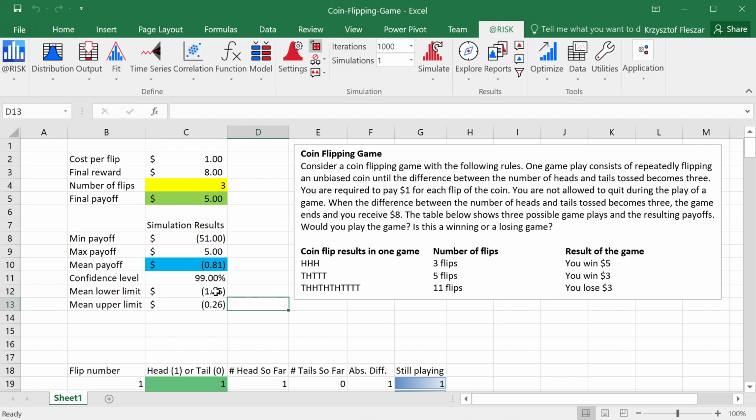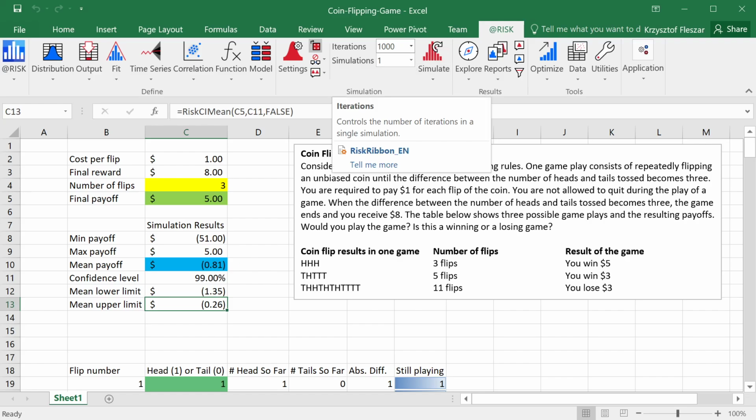First of all, these values are much closer to each other. There is just about 1.1 difference between them. Why is that the case? Because I have a much larger sample, and if you check the formulas that calculate the upper and lower confidence interval limits for the mean, when the number of iterations, or the size of the sample, increases, the confidence interval size decreases inversely, not proportionately, but it decreases at some rate.